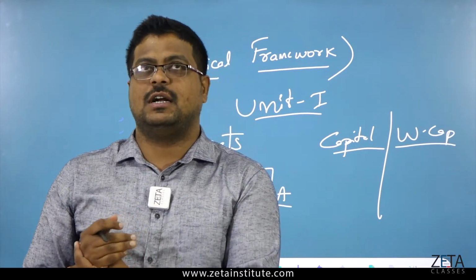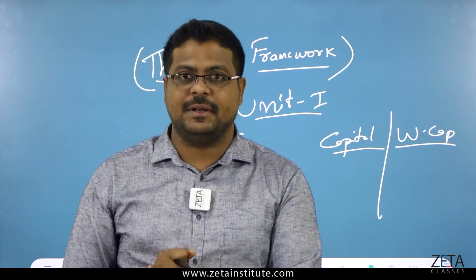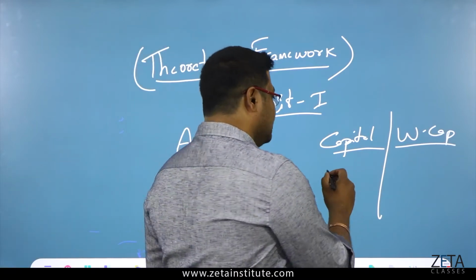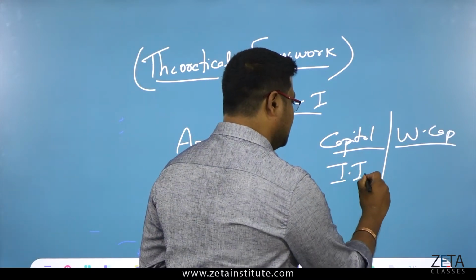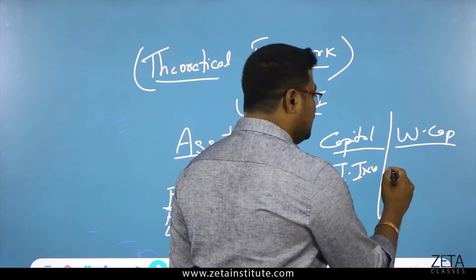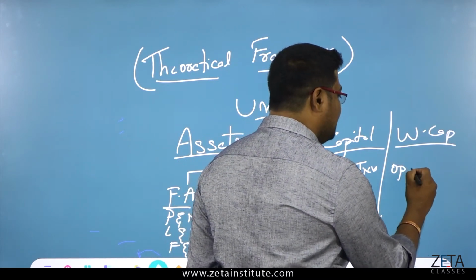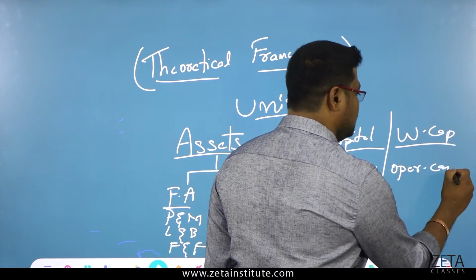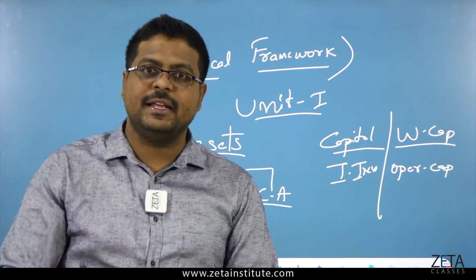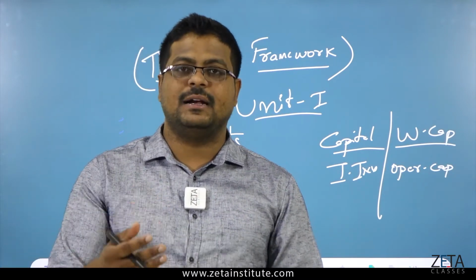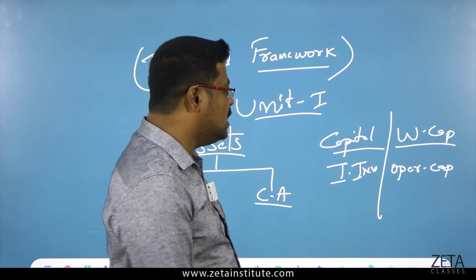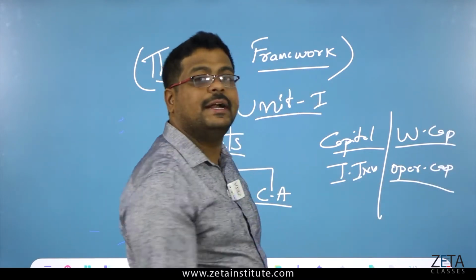When you want to start an organization or a company or a plant, whatever you invest initially is called capital. Working capital we also call operating capital. Every day for your business you need money to run the plant, to run the factory, to run the industry. Every day you need it. Those are called working capital or operating capital.